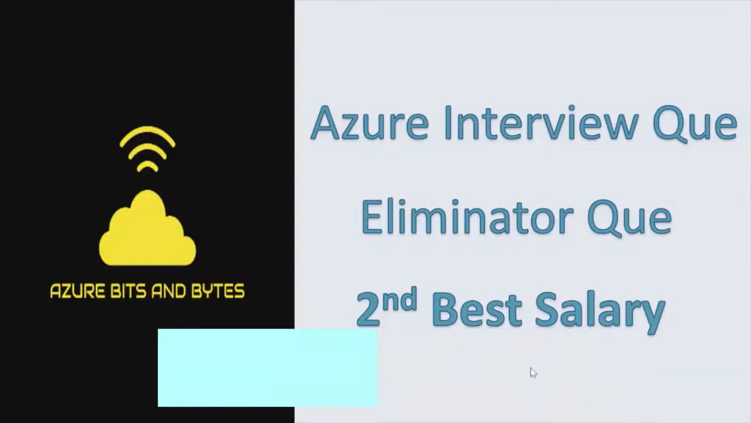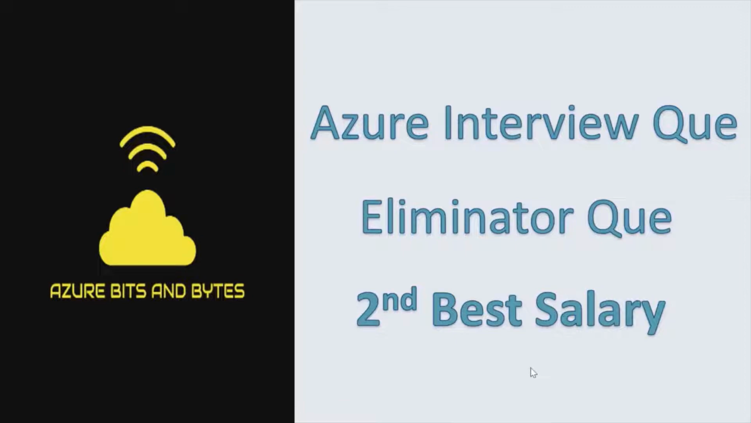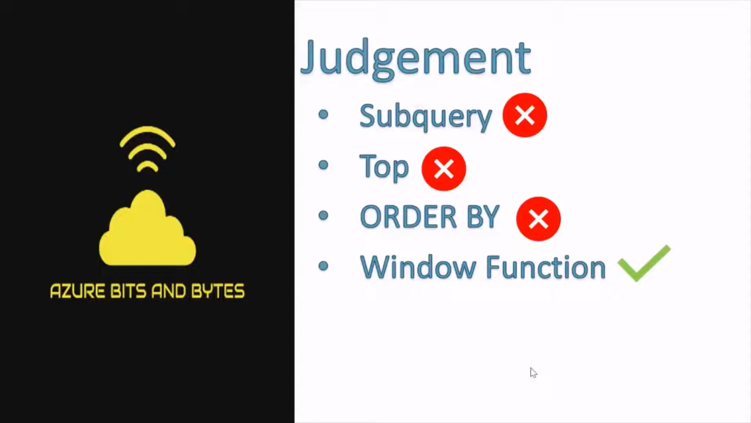This question may be a very simple one, yet most interviewers put it as an eliminator question. This really tests the practical thought process an interviewee may have. Now, what are the judgment areas? Some people use subquery, top, order by, which is not the right answer. It is just specific to certain use cases and not to others. What should be the correct answer?